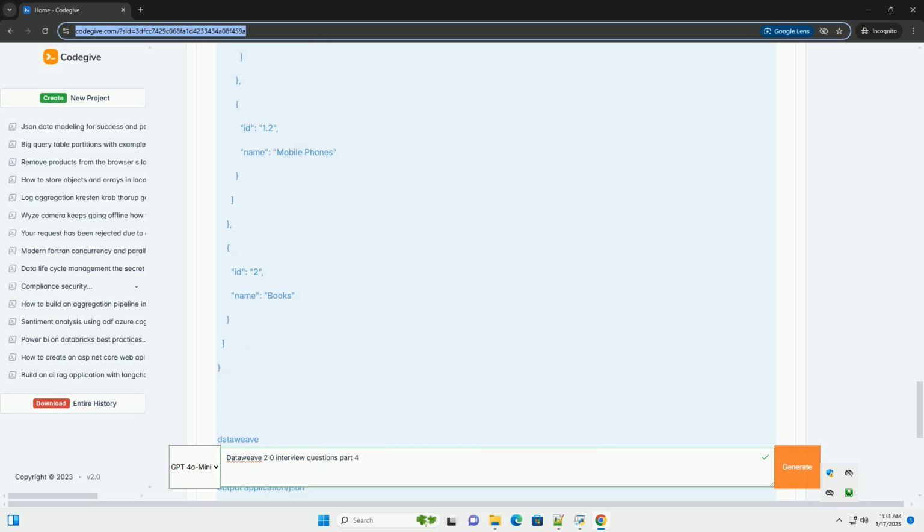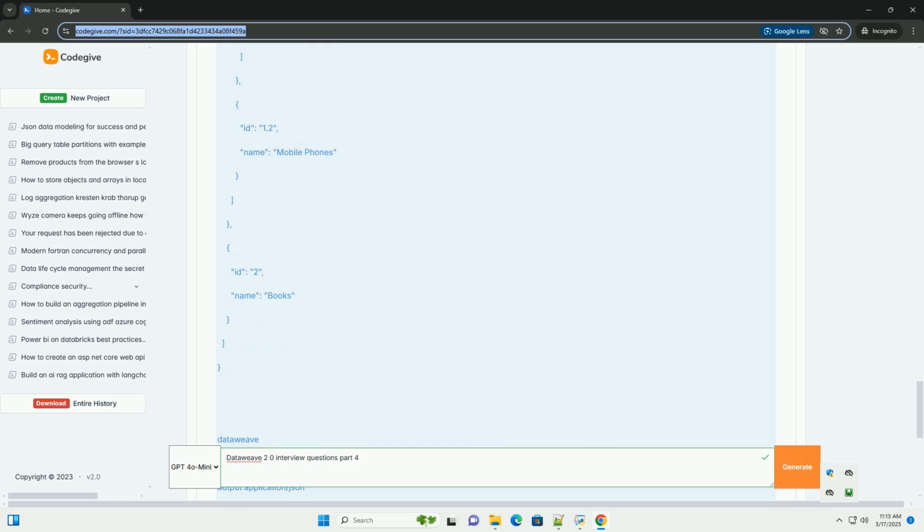Concept: DataWeave is often used to combine and transform data from multiple sources, for example databases, APIs, files. This involves reading data from different sources and then joining and aggregating it based on common keys or criteria.